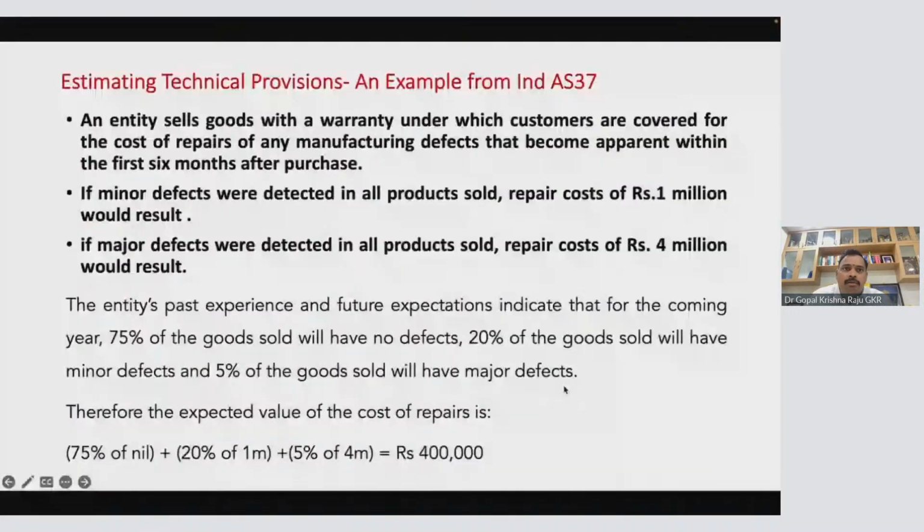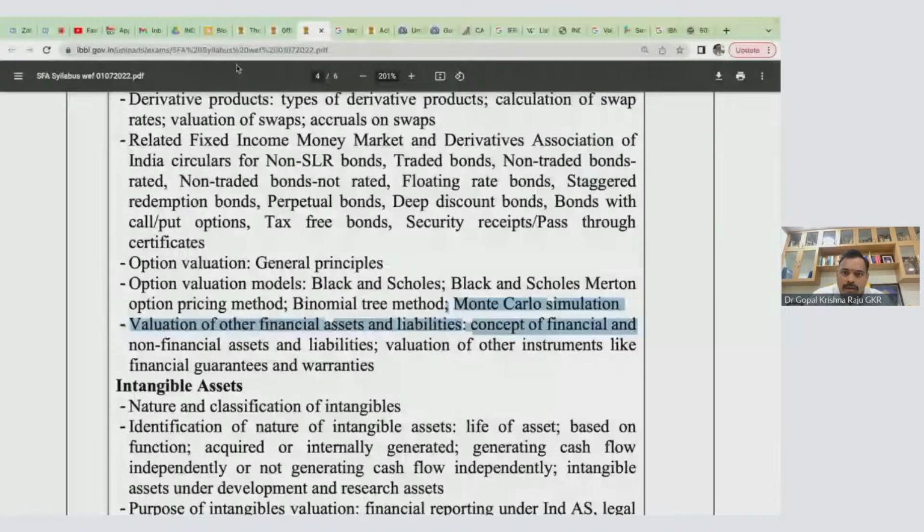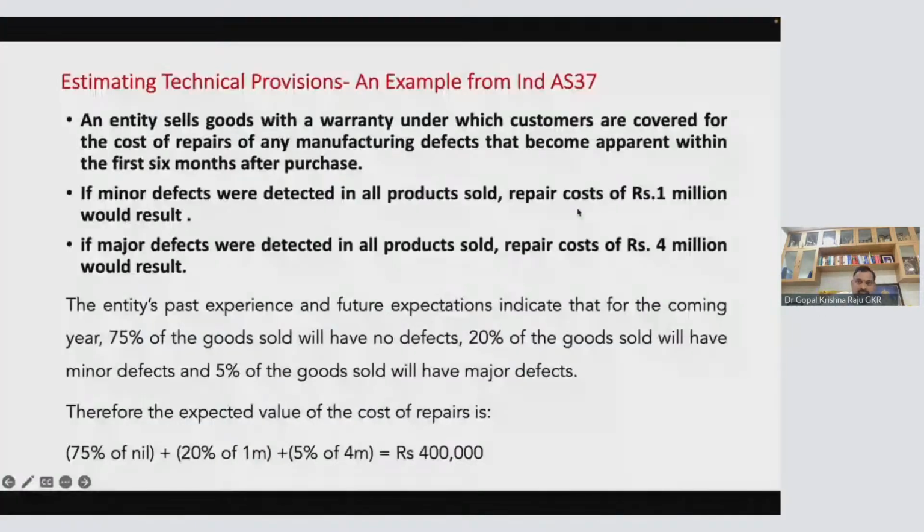You have the syllabus, no? This is your syllabus. Valuation of financial guarantee and warranty. Warranty valuation, how will you do? I'll just share with you one very simple example. Look at this. This is an example from Ind AS 37. Oh my God, from where? What is 37? 37 is provisions, contingent liabilities and contingent assets.